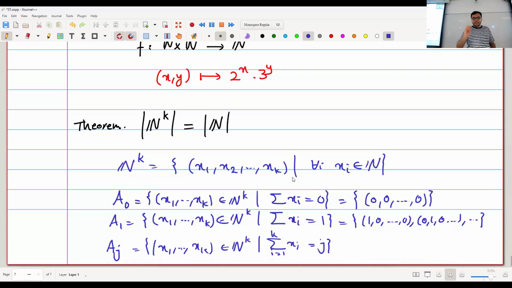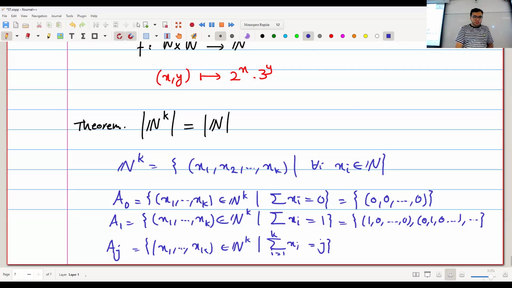Now, when I want to assign numbers to elements, I first start with the elements in A0. I assign 1 to this, then 2 to this, 3 to this, and so on. So I'll assign numbers to elements in A0 first, then to elements in A1, then to elements in A2, and so on. So every element will get a unique number, and every number is assigned to a unique element. So this is a one-to-one correspondence.